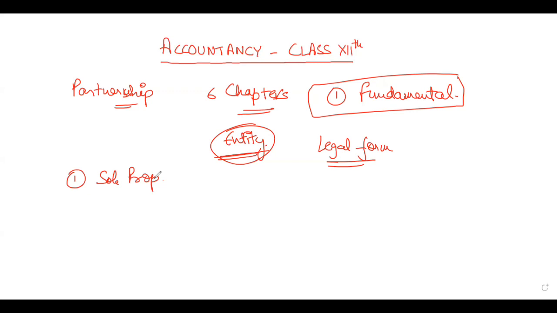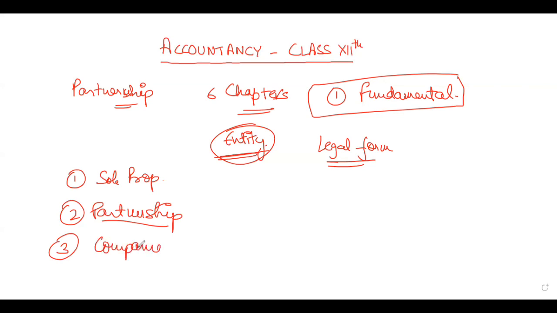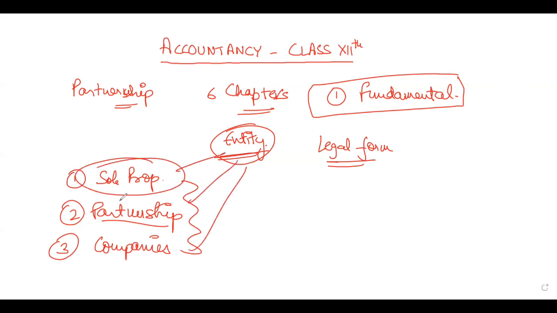But if you want to expand this business, you need money, you need more people. In that case, you need to form a partnership. And we have a limit of partners in a partnership firm. Maximum partners can be 50. If you require more money and more people in the business, then you will go for companies, right? So we know that there are three forms of entity. One is sole proprietorship, the other one is partnership, and the third one is companies.